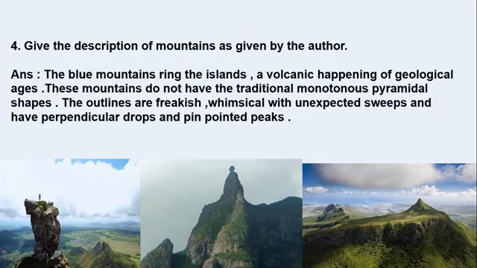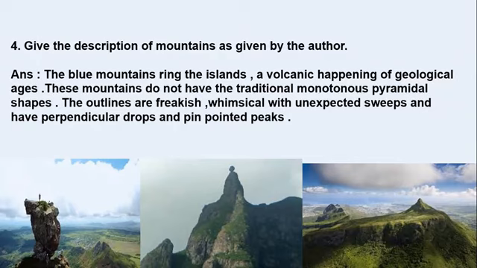So how does the author explain here that he saw the Blue Mountains which ring the island, means they surrounded the island, and it was due to the volcanic happening, the volcanic eruption which happened there due to the geological features, and throughout the ages it was occurring there. And these mountains, they are not having the monotonous pyramidal shape as we just make V point shaped mountains. So it was not like that, no monotonous, no same type of shape of mountains were found there.